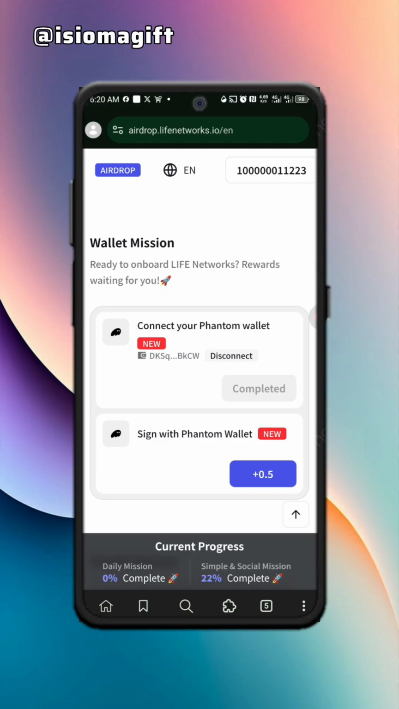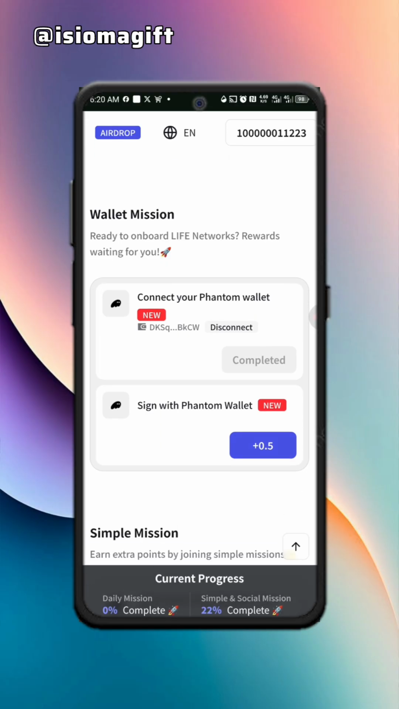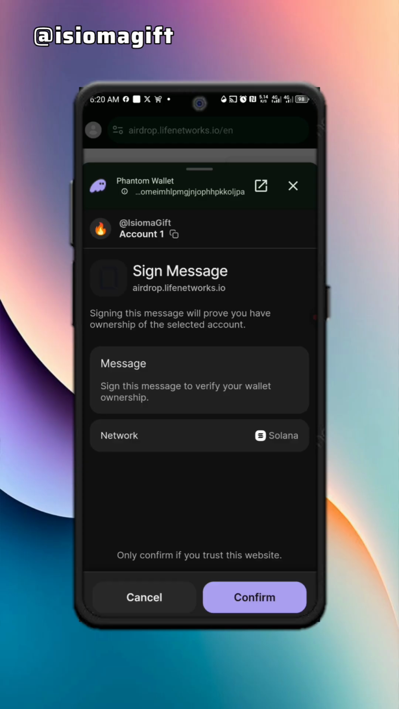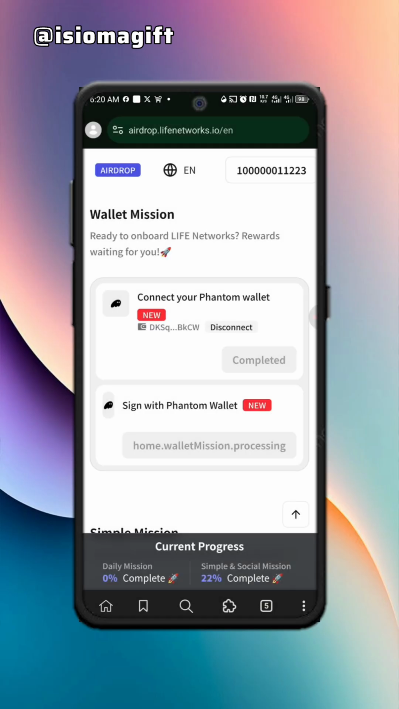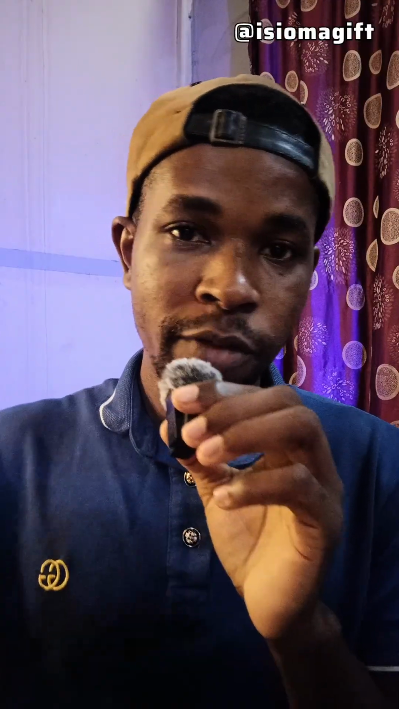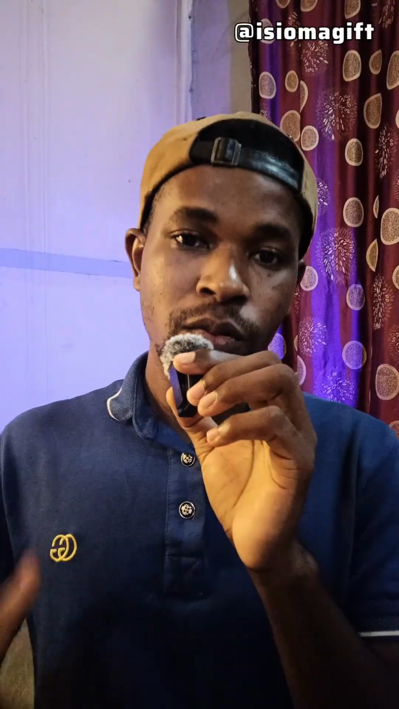As you can see now, it has been connected. This is my wallet address. Then come here to do this sign in task. Just make sure you sign into your Phantom wallet. If you're asked to confirm, just do that. As you have seen, it has successfully been connected. As you have seen so far, it's that simple. Make sure you sign up using your Google account. Make sure the referral code is actually correct, and you'll be getting additional points for it. Perform your task daily to also earn more points.